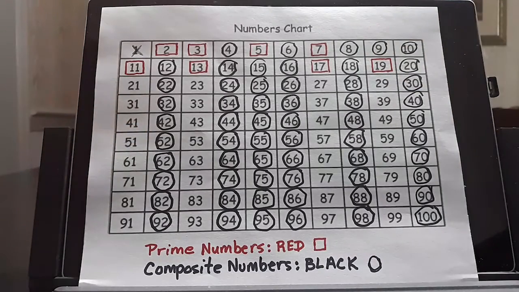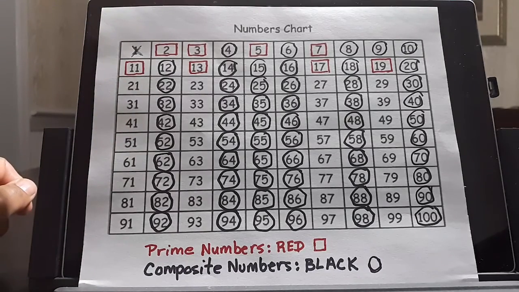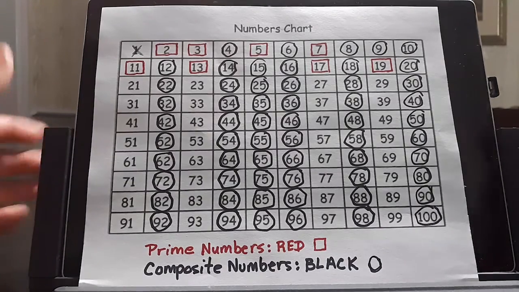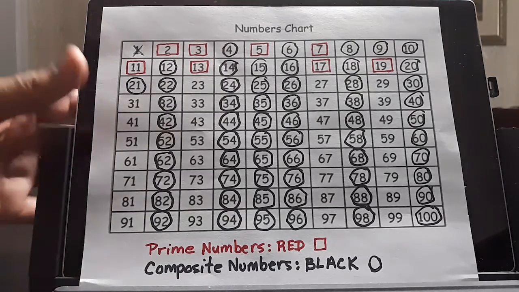Let's go over here to 21. 21 is a composite number, 1 times 21 and 3 times 7. So we will put a black circle around 21. 23 is a prime number. The only factors that go into 23 are 1 and 23.